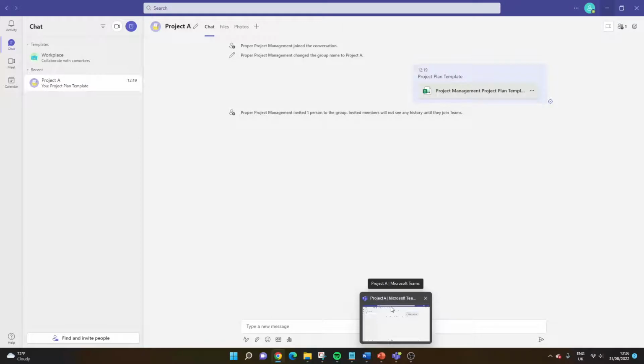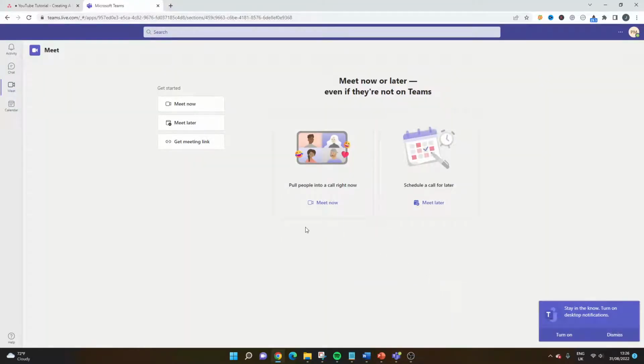I actually use Teams in my day-to-day role, and I use the desktop app, and we'll explore that in a moment. I'm just going to show you what it looks like on the online version, and you can get desktop notifications bottom right here, by the way. I'm just going to dismiss that. I'll show you the app, just to show you how it's very similar.